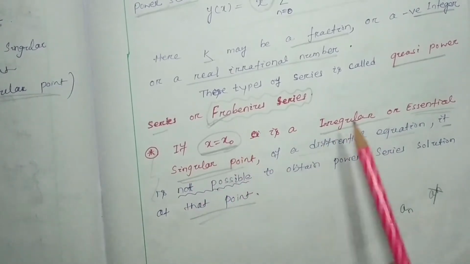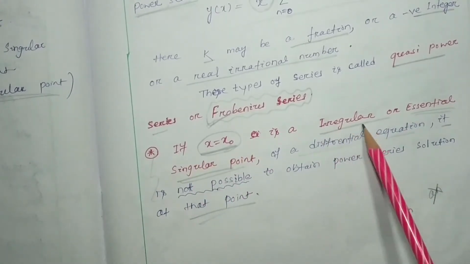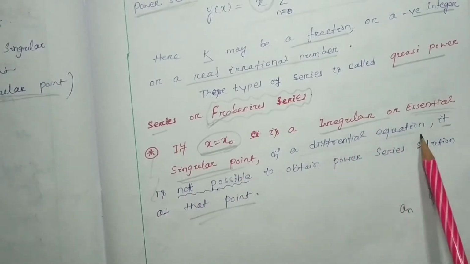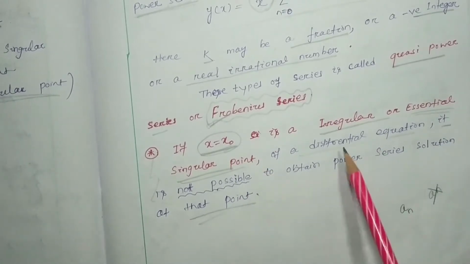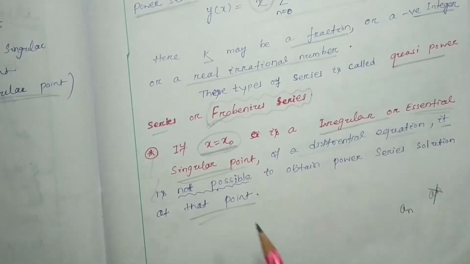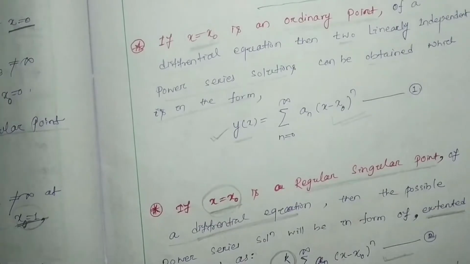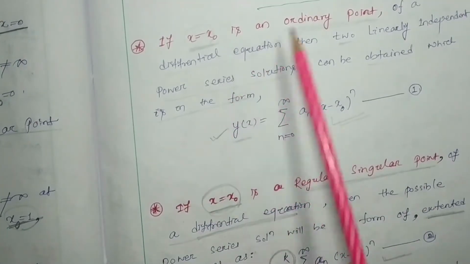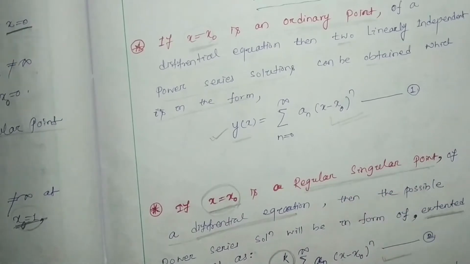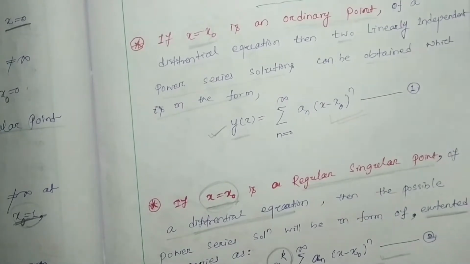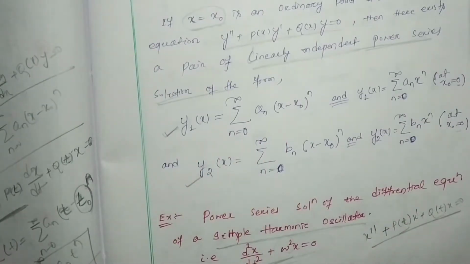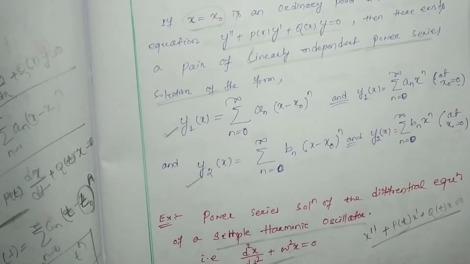If x equal to x0 is an irregular or essential singular point of a differential equation, then about that point it is not possible to obtain a power series solution. So a power series solution of a differential equation about a point is possible if that point is an ordinary point or regular singular point. In detail we discussed this in our last class. So I suggest that before you watch today's video, you go through the last video, then you can understand today's video well.